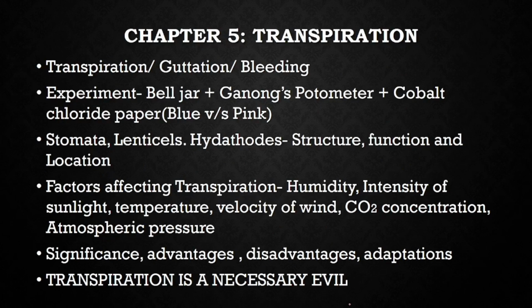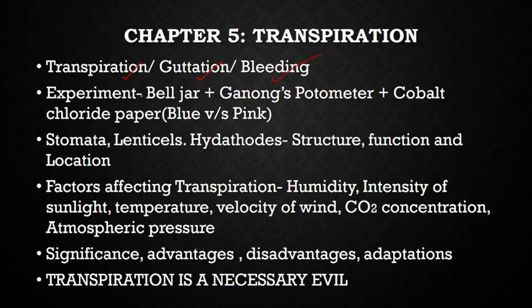Next chapter is transpiration. In transpiration, we study generally about transpiration, guttation, and bleeding. Transpiration is the process of loss of water in the form of water vapor from the aerial parts of the plant, basically from the stomata or the lenticels. Guttation is loss of water in the form of water droplets from the margin of the leaves, that is hydathodes, and bleeding is generally from the injury.